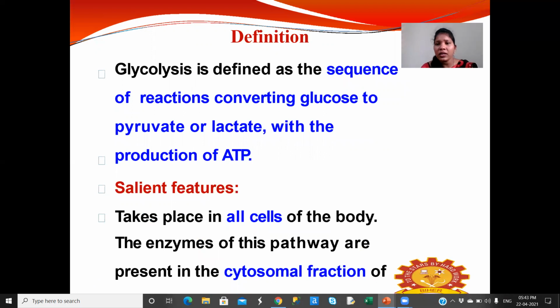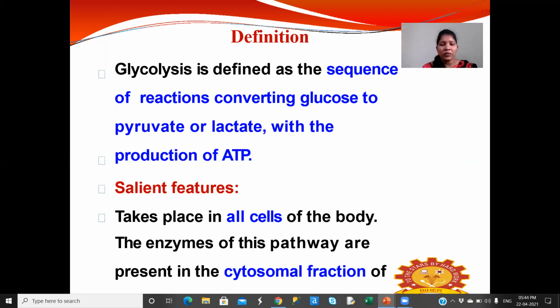Coming to the definition, glycolysis is defined as the sequence of reactions converting glucose to pyruvate or lactate with the production of ATP. That is, glucose undergoes a sequence of reactions and is converted to pyruvate or lactate, with the production of ATP.